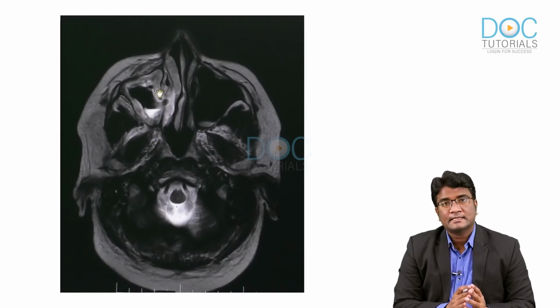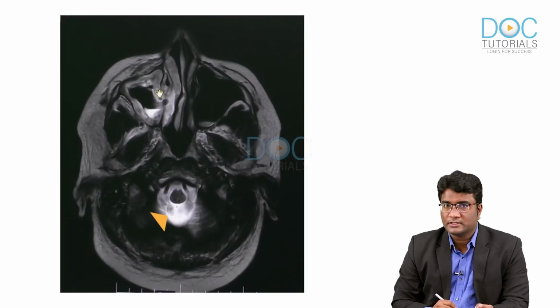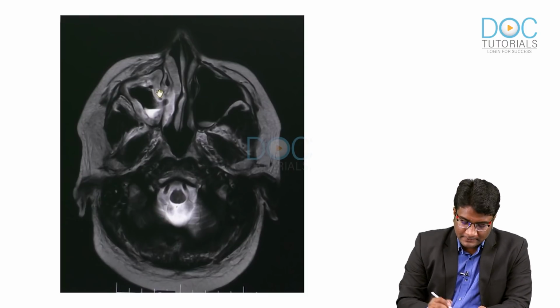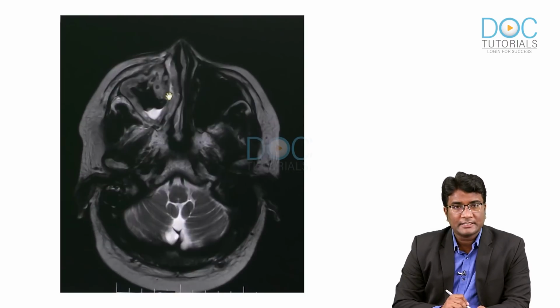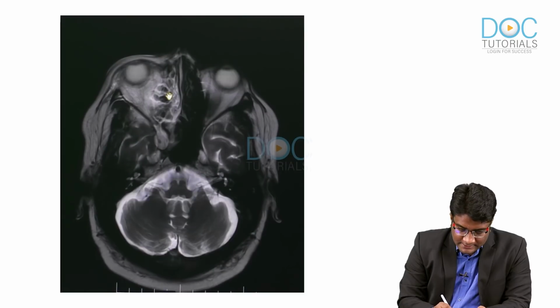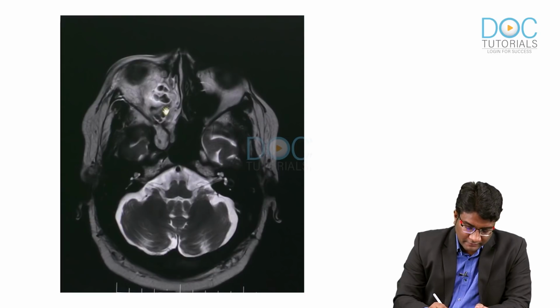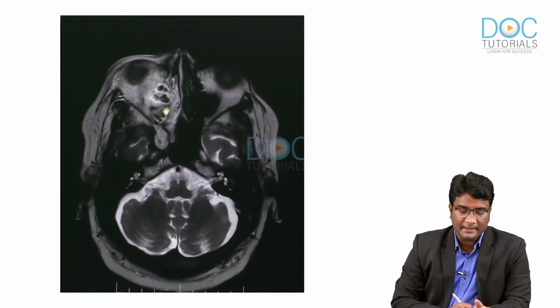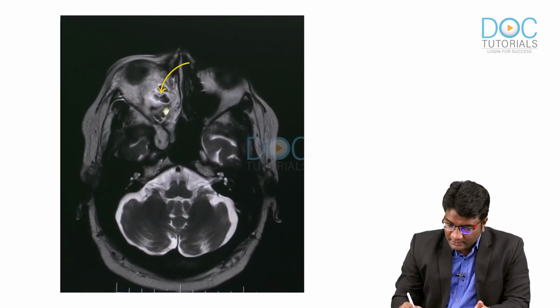Now, look at this 65-year-old male post-COVID patient who was a known diabetic who came with facial pain. And when we got an MRI done, this is a T2 weighted sequence. You can see that the CSF is white. So, this is a T2 weighted image, and you can see there is this mucosal thickening of the right maxillary sinus, some fluid collection there. And if you observe carefully, you can see some T2 hypointense areas within. So, these T2 hypointense areas involve the ethmoidal sinus and the maxillary sinus. I hope you can see these T2 hypointense areas. On this image, you can see them better in the ethmoidal sinuses.